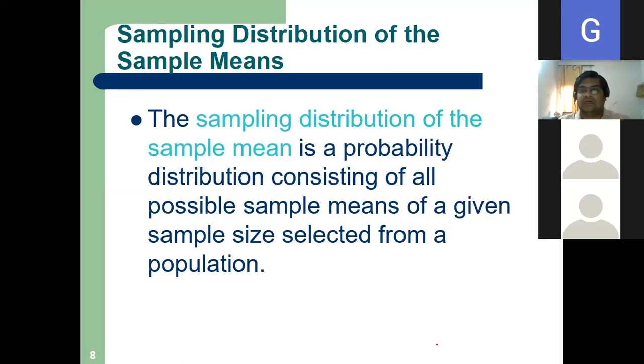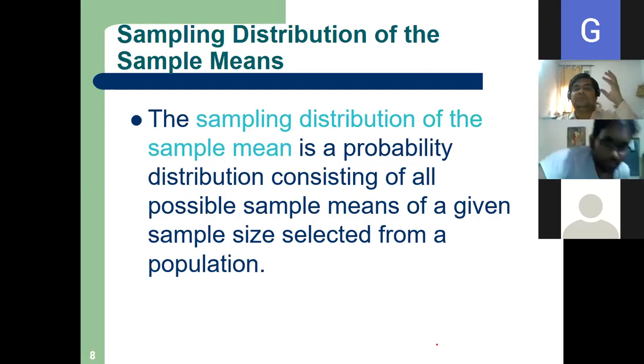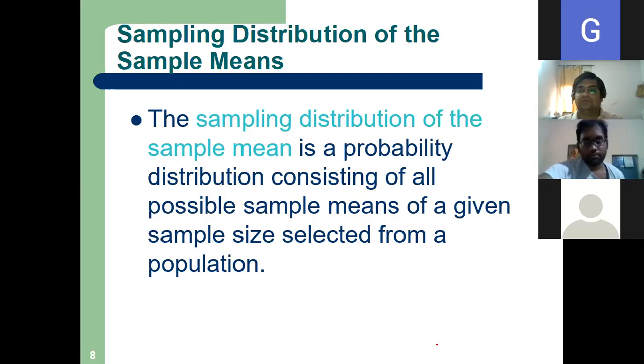Suppose I calculate the mean height of section H, it is 5 feet 2 inch. Very important, very good. Yes, very important thing.